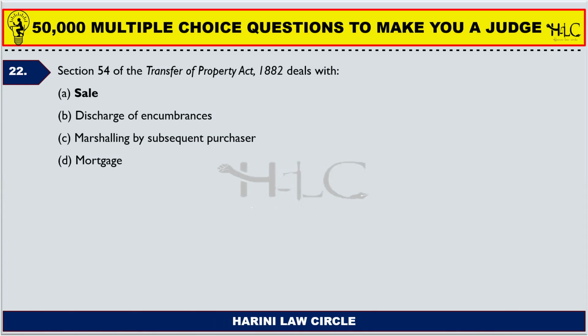So now you can see that we have dealt with section 52, which is lis pendens, section 53, which is fraudulent transfers, 53A, which is part performance, now 54. We are not going to leave any section. We are going to cover each and every section, but the way we cover matters. So in a particular section, if I repeatedly go ahead with a particular set of sections, you would not forget that section for your life.